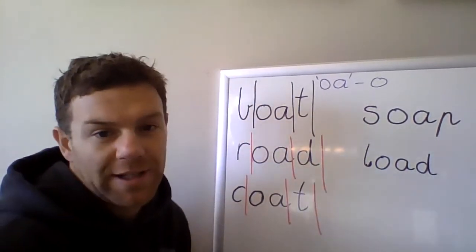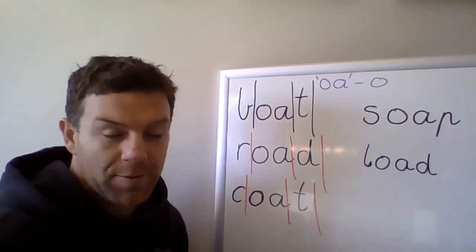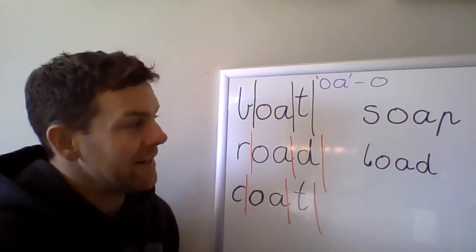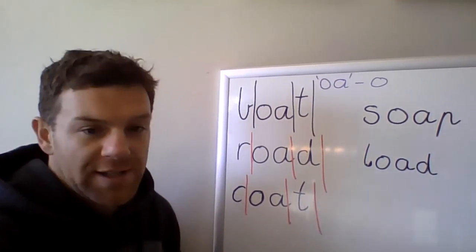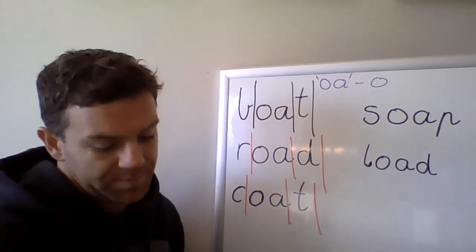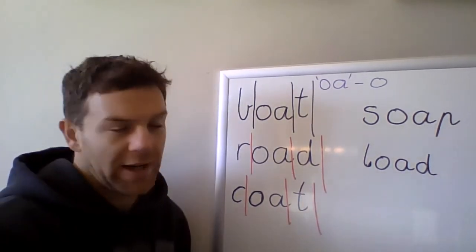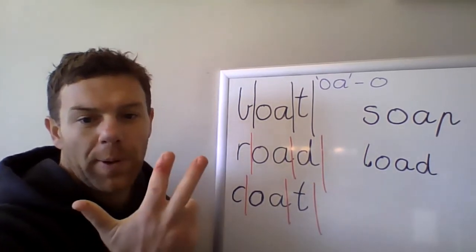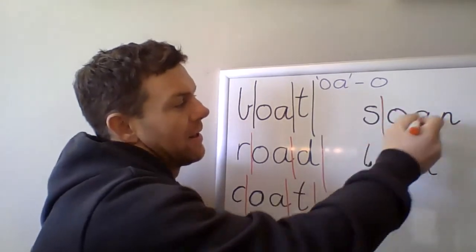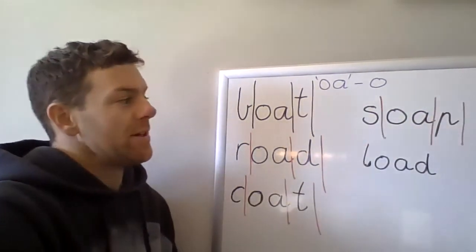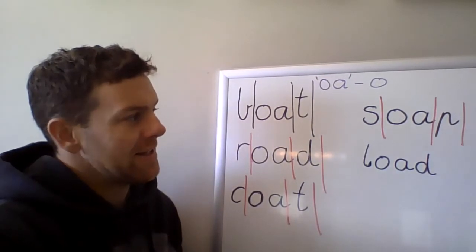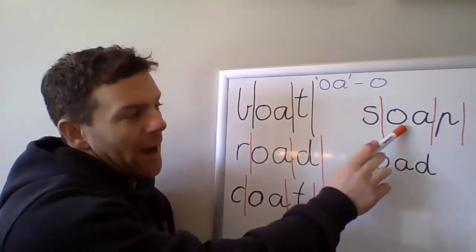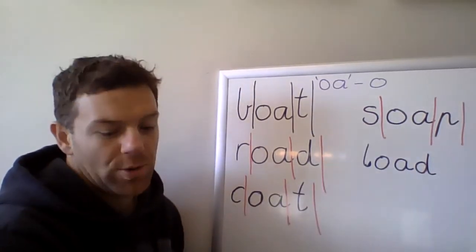Our next word is soap. Everybody say soap. If I was to put that in a sentence, I might say, we wash ourselves with soap in the shower. Now let's analyze the word and break it up into sounds and letters. So soap: S, O, P. It has three sounds, and the letters that make up soap are S, O, A, P. Remembering that the OA digraph in the middle makes the O sound.